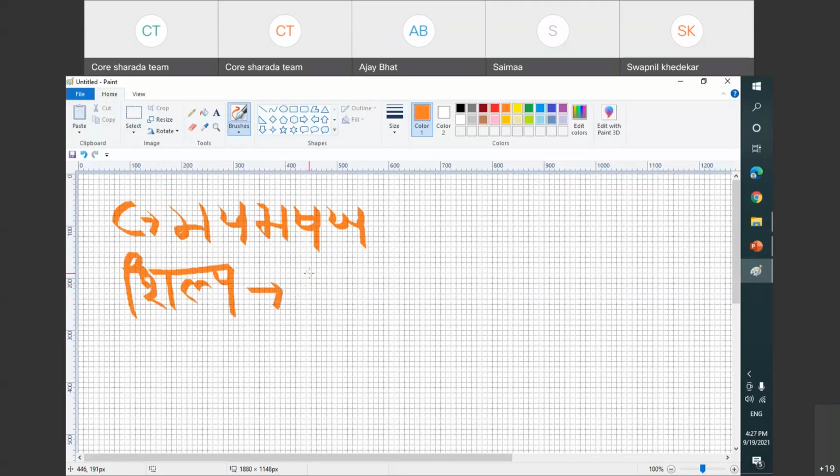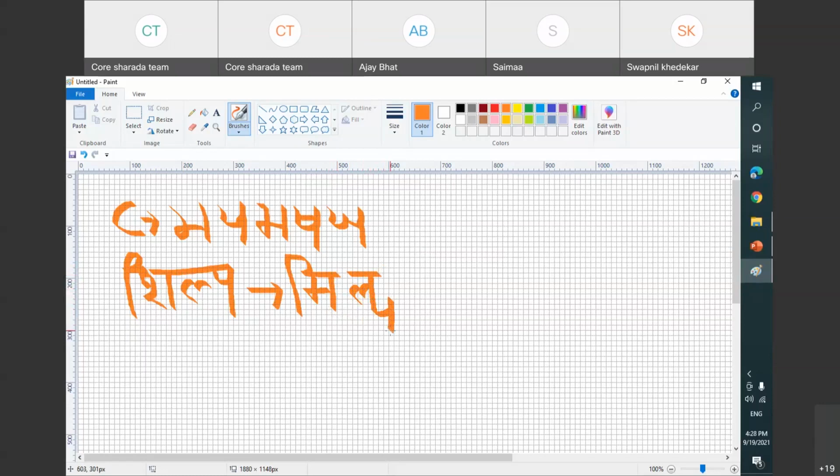Sh will be written as it is. There is no confusion in that. L is half, so it will be written full. This is C category because it does not have Shirorekha. So in this C category, we don't write towards left, we write towards right. That is the only difference. It is so easy. And there is no Shirorekha because C never has a Shirorekha. So this becomes Shilp.